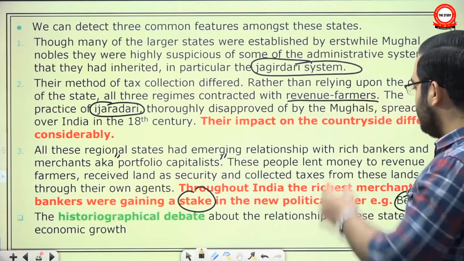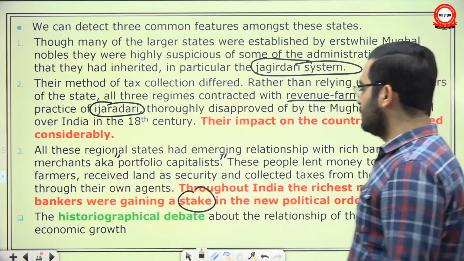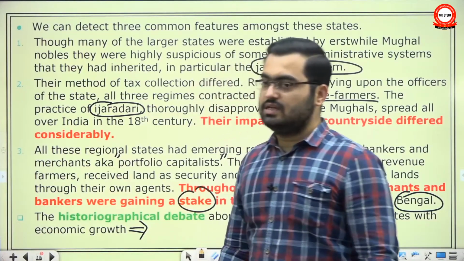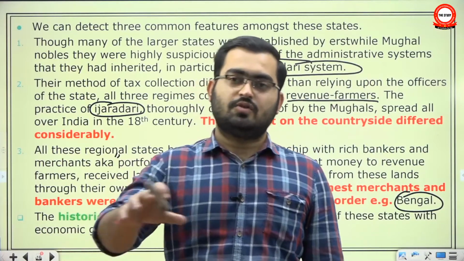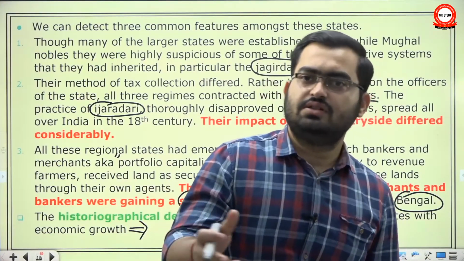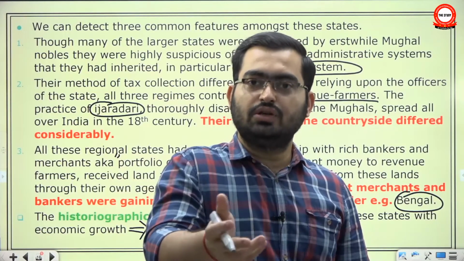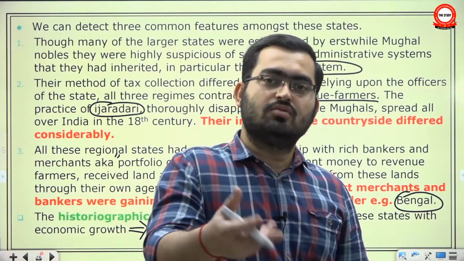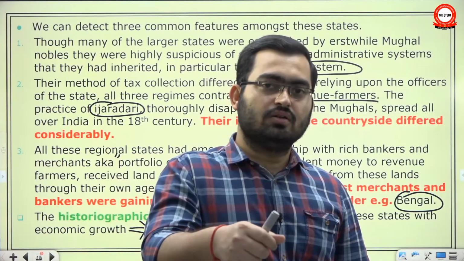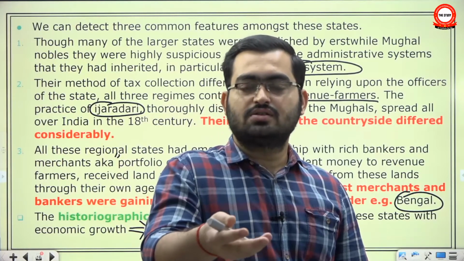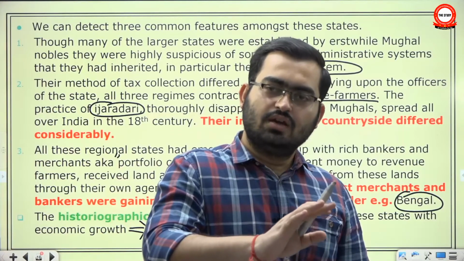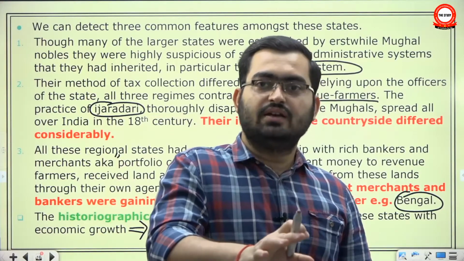The historiographical debate about the relationship of these states with economic growth. See, certainly in the case of Bengal, there was provincial prosperity, no doubt about it. Because if you recall, we talked about the 17th century trade revolution. If you look into the commercial records of the European companies, you will see that they were exporting so much from Bengal, and in return they were not giving goods; they were giving precious metal. So in the case of some provinces, economic prosperity definitely took place.